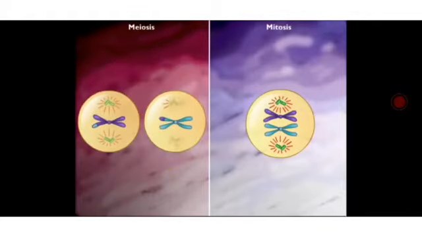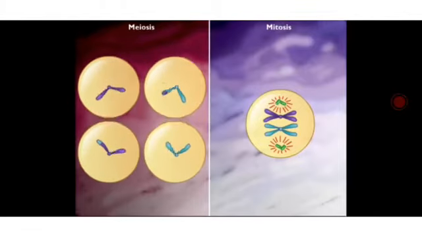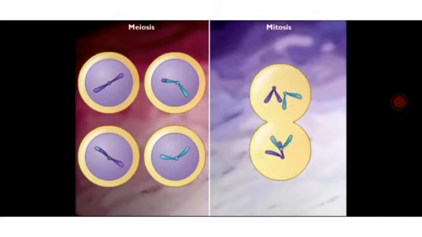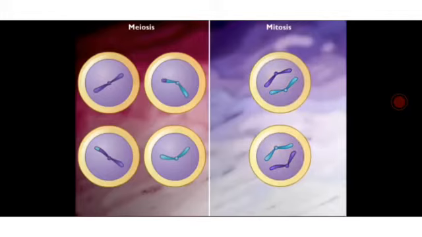Those two cells again divide to form 4 cells, each cell carrying n number of chromosomes, whereas in mitosis, the cell having 2n genetic material transfers exactly the same amount to the daughter cells.